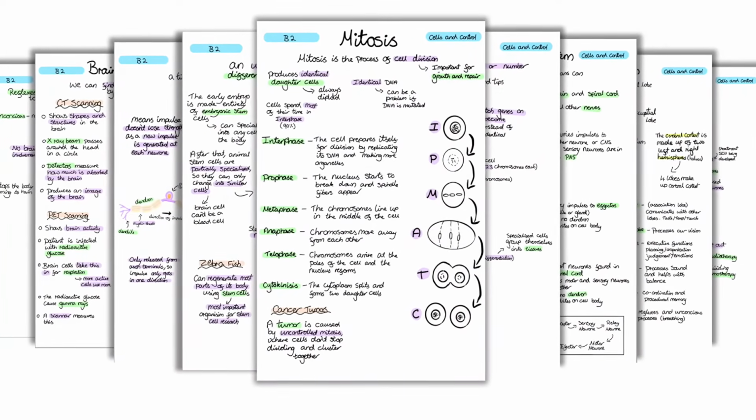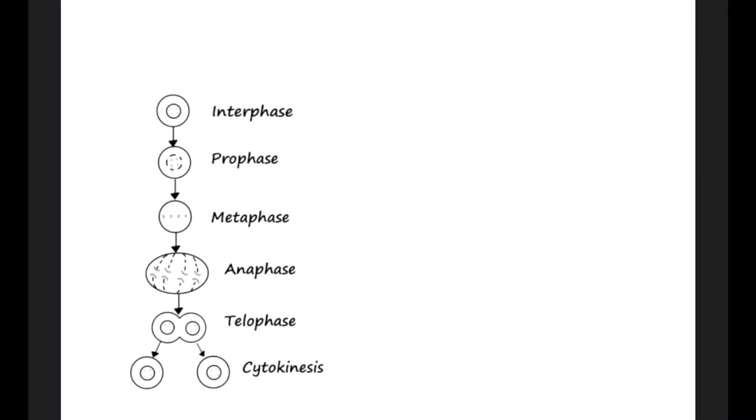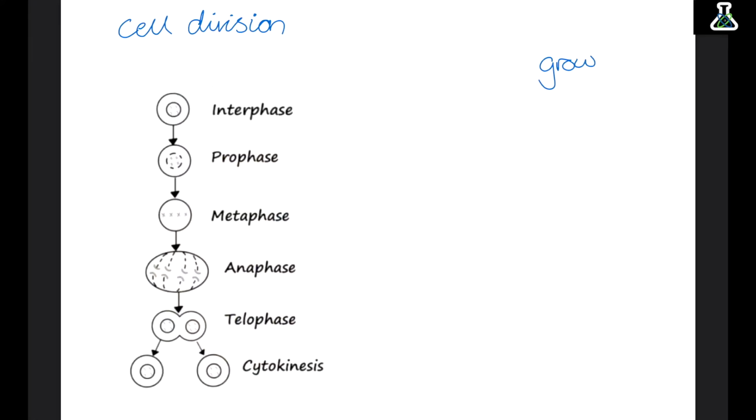So mitosis is the process of cell division. And it's really important for growth and repair. So before mitosis even starts, interphase needs to happen. And cells spend about 90% of their time in interphase. During interphase, the cell needs to replicate its DNA. The cell also needs to make lots more of its organelles like mitochondria and ribosomes ready for the new cell.